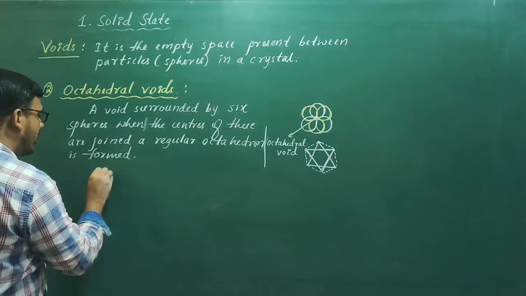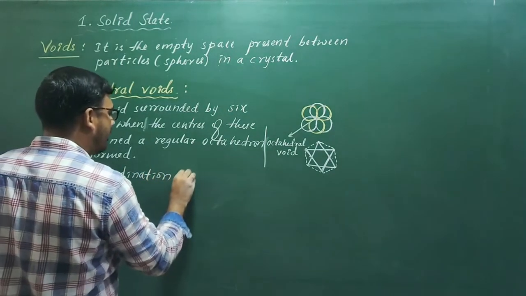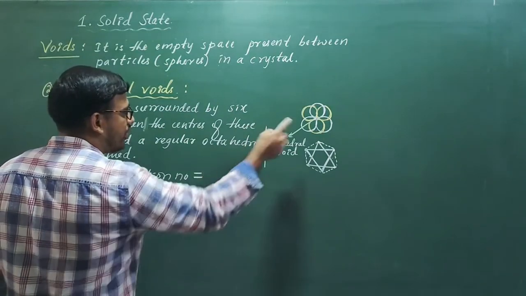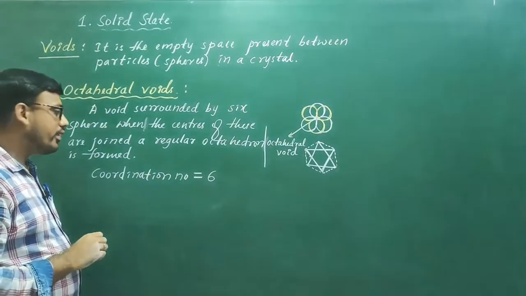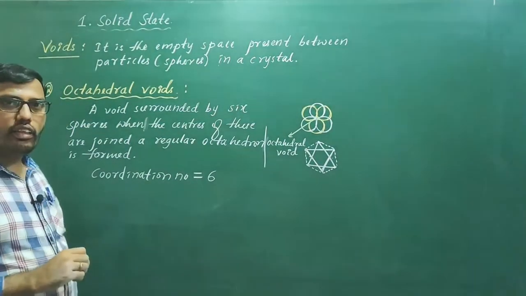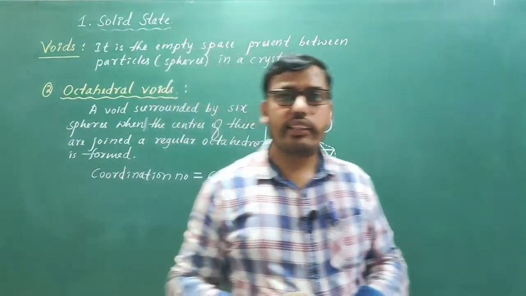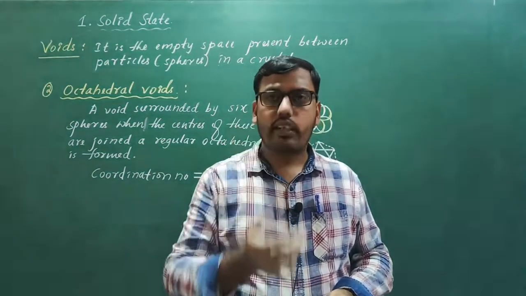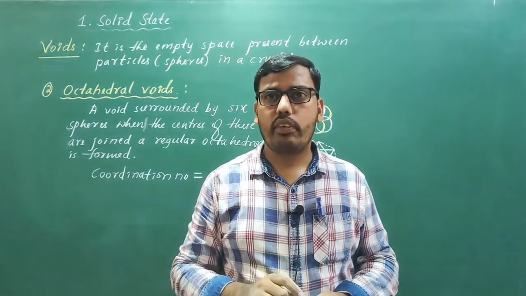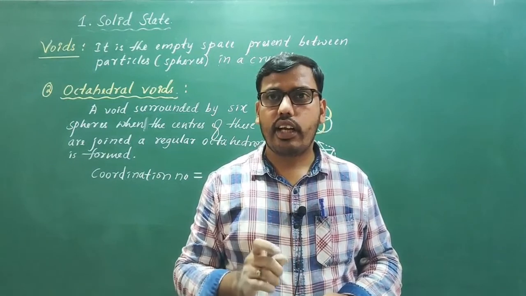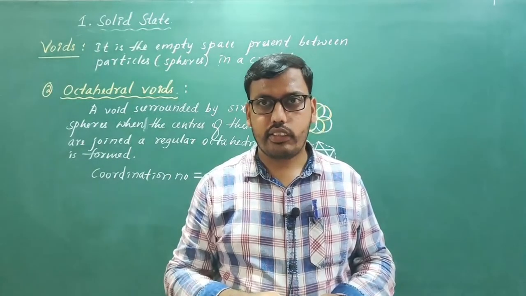Once again, what is the coordination number? It is very clear. This void is surrounded by 6 spheres, so the coordination number is 6. So this is about the voids. Now we have tetrahedral voids as well as octahedral voids in our close packing in 3 dimensions. Now the question comes, how many tetrahedral and octahedral voids are present in a close packed structure?